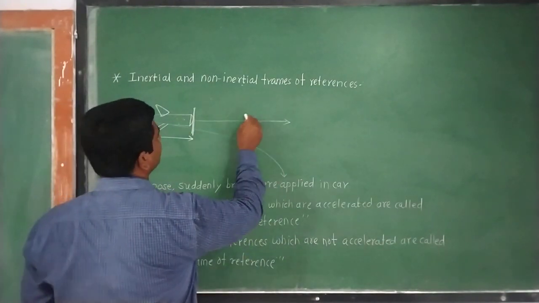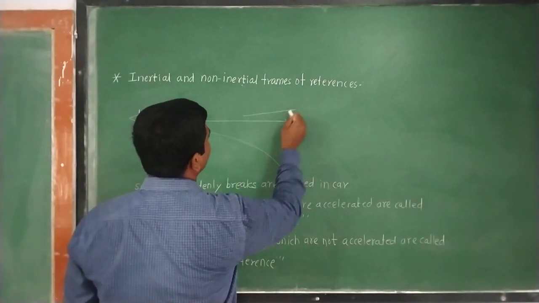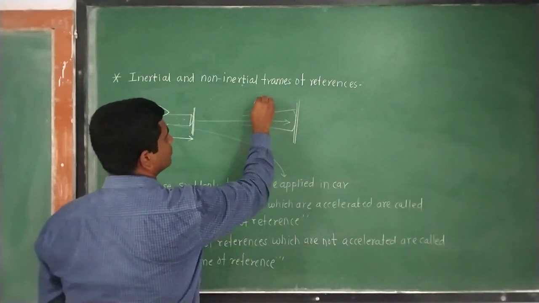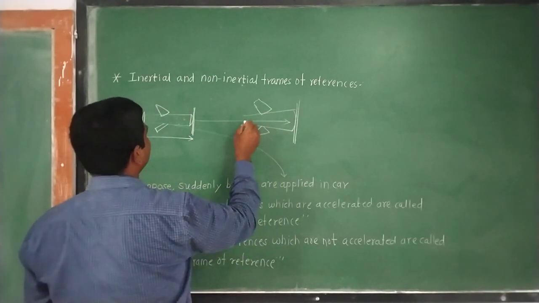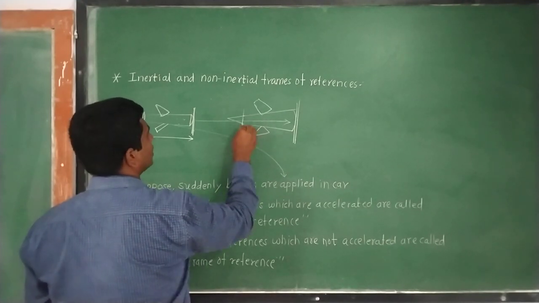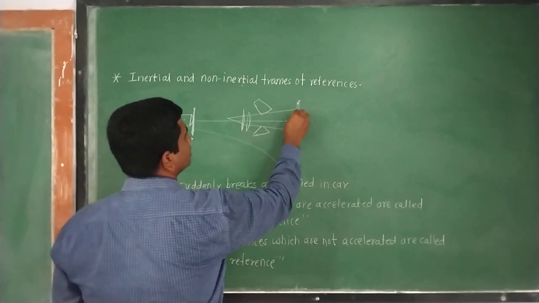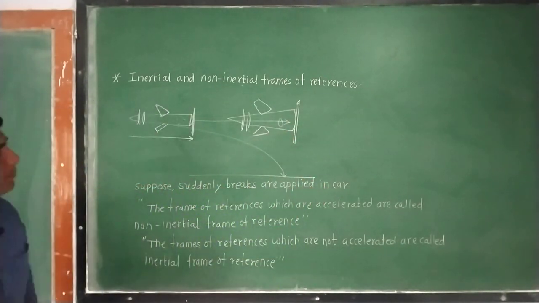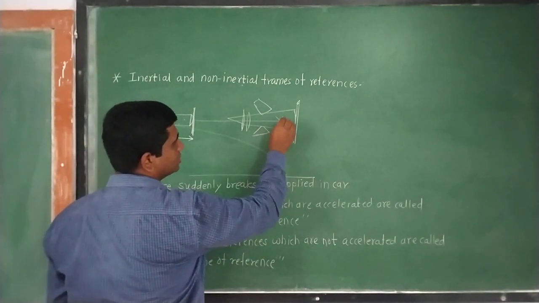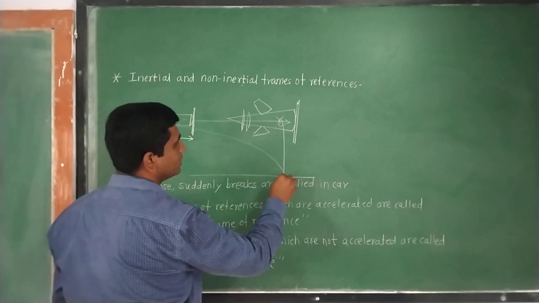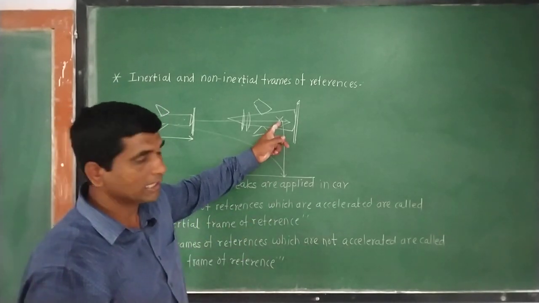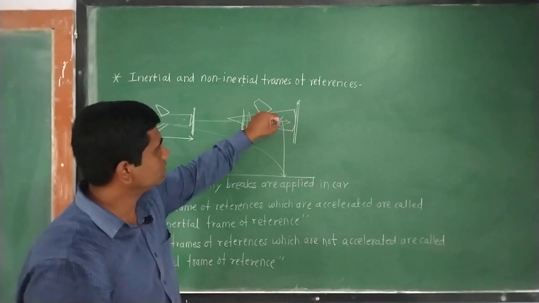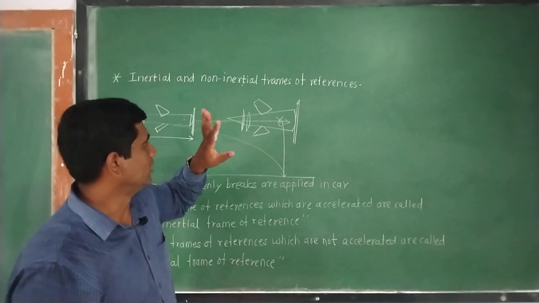At the same time, the aeroplane will move from this point to this point. So when the packet hits the ground, the pilot sitting inside the aeroplane will find that the packet hits the ground just below the aeroplane.